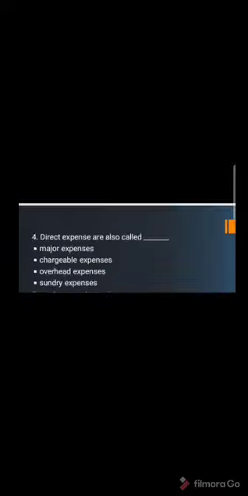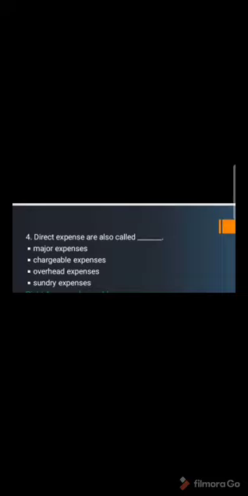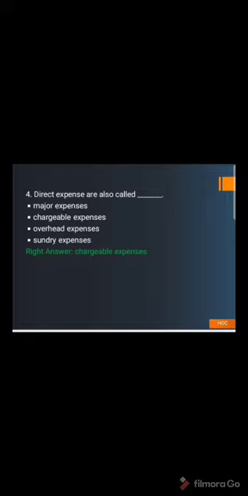Then on number 4, we have direct expenses are also called dash: A. major expenses, B. chargeable expenses, C. overhead expenses, and D. sundry expenses. Let us take a look at the answer. So the right answer is chargeable expenses. Chargeable expenses means those expenses which are directly attributable to the cost of the product.